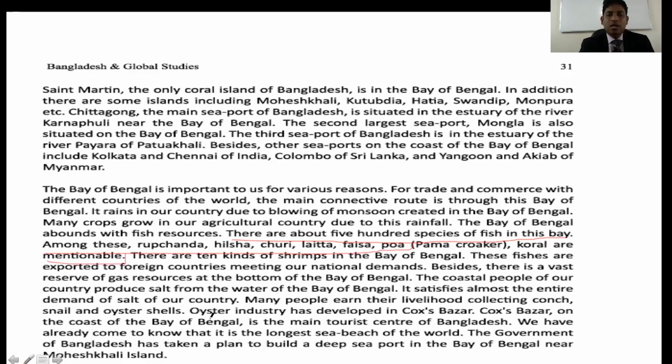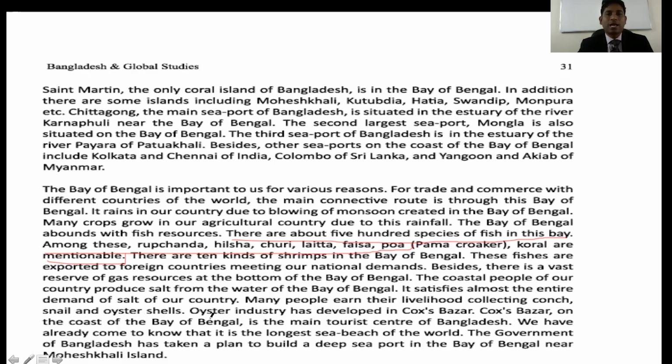And you know, students, Cox's Bazar is the longest sea beach in this world, a 120-kilometer long sea beach in Bangladesh. And also the Bay of Bengal plays an important role for tourists, right?